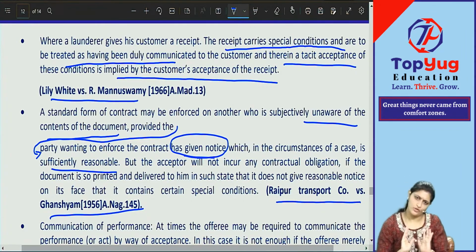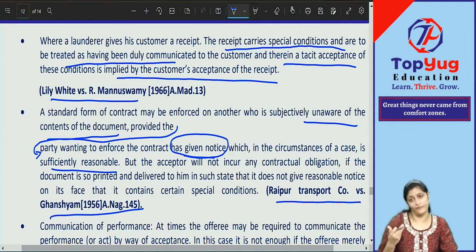He understood that, so it is reasonable. If you confuse that party, you're not telling anything properly, then it is not correct. So whatever notice you're giving, that notice should also be given clearly and properly, so that he can understand.